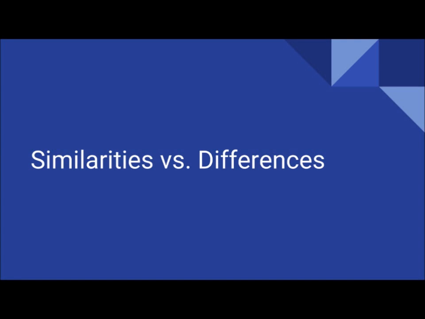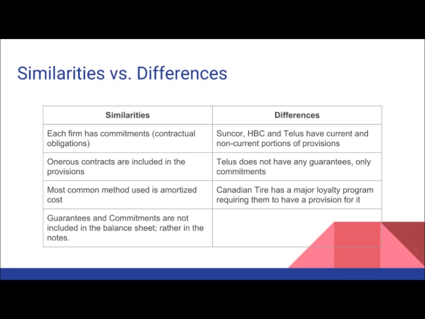In terms of the similarities and differences between the four companies, each firm has commitments, owners' contracts are included in the provisions, the most common method is used, that is amortized cost, and guarantees and commitments are not included in the balance sheet, rather just in the note disclosure. However, in terms of differences, Suncor, HBC, and TELUS have current and non-current portions of their provisions. TELUS does not have any guarantees, they only have commitments, and Canadian Tire actually has a major loyalty program requiring them to have a provision.